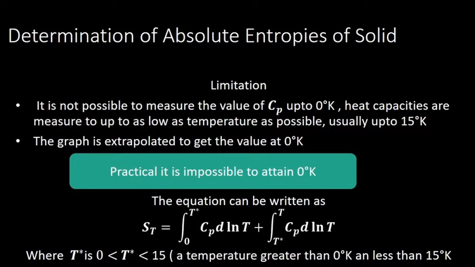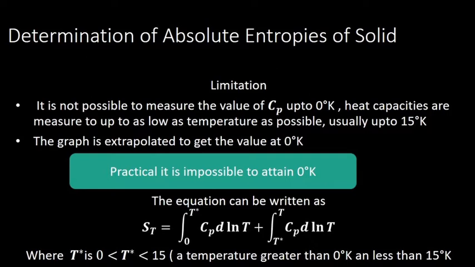So what we will do is take heat capacity measurements from the lowest temperature we are able to reach, usually about 15 Kelvin. So instead of starting from 0 Kelvin, we start from 15 Kelvin: 15, maybe 30, 45, 60 Kelvin, like that we take the heat capacities. Now when we draw the graph, it will start from 15 Kelvin.